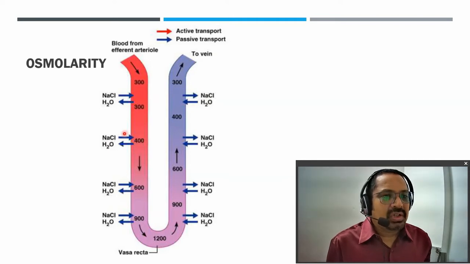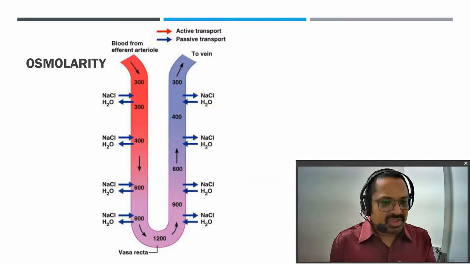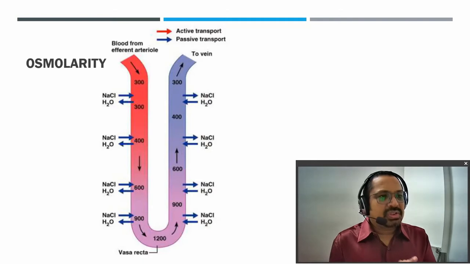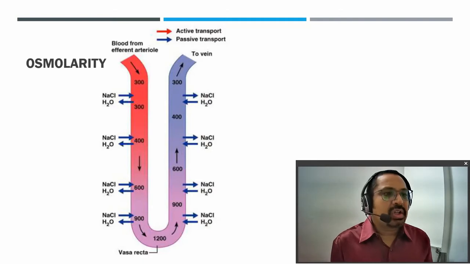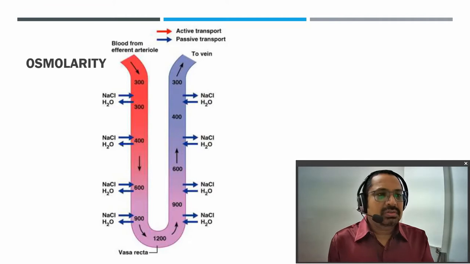Here we can see the countercurrent mechanism and the change in osmolarity as the liquid moves through the loop of Henle.